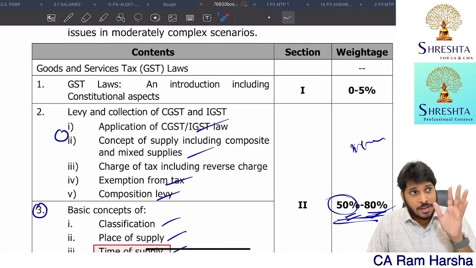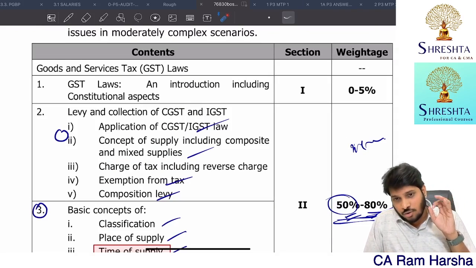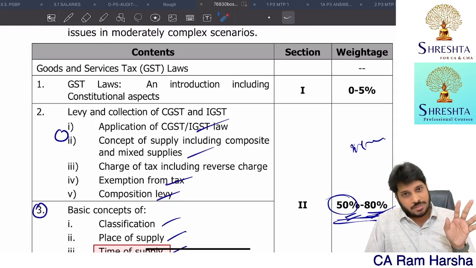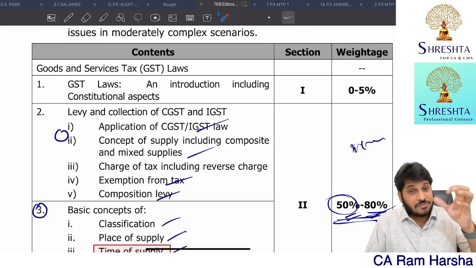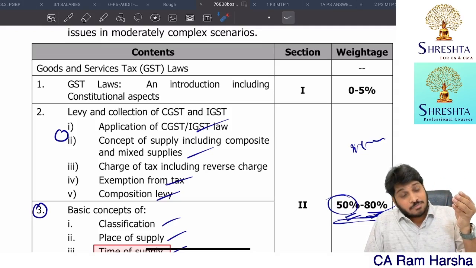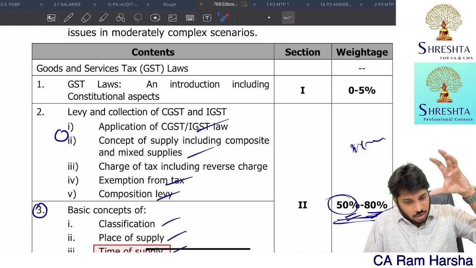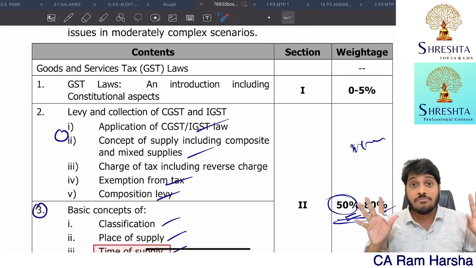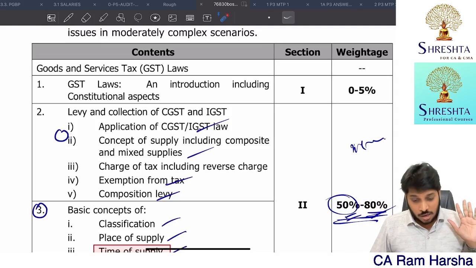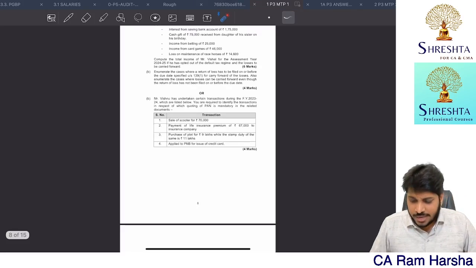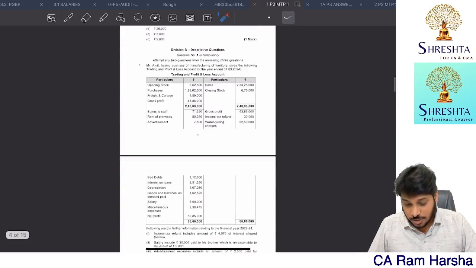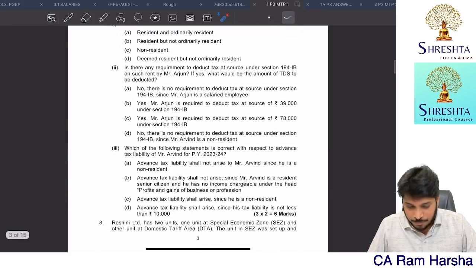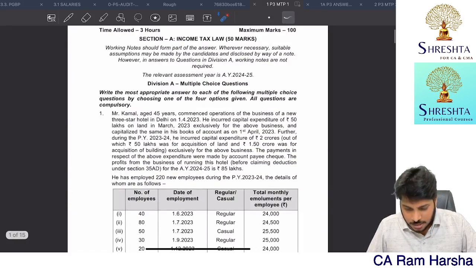Now again, the paper pattern is going to be approximately 10 marks of MCQs and 40 marks descriptive. Getting it? Not 10 marks, 15 marks approximately. 15 marks MCQs are going to be there, and 35 marks approximately the descriptive, nothing but the problematic part, will be there. That's it. This is how a paper is going to come for you. So be careful. If you look at the MTP, even up to 20 marks were tested for MCQs. Approximately even 20 marks were tested. I will show you just now one MTP. This is just one MTP.